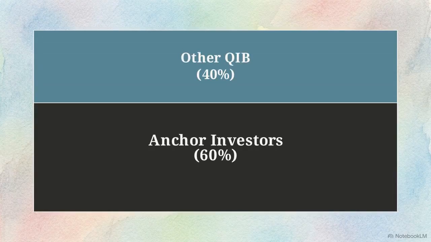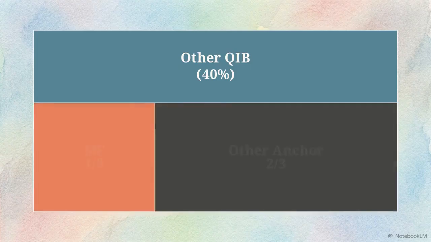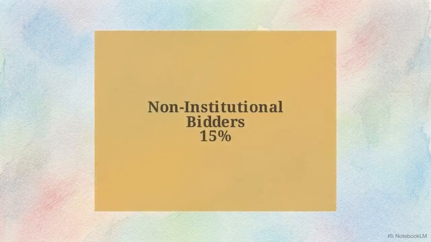The non-institutional tranche operates with its own internal mechanics. It splits unevenly based on application size. 1/3 is reserved for bids between 2 lakh and 10 lakh rupees, while the remaining 2/3 captures applications exceeding 10 lakhs. This rigid mathematical matrix balances the equation. It guarantees broad retail access while simultaneously securing the heavy institutional capital required to float a 19,000 lakh issue.